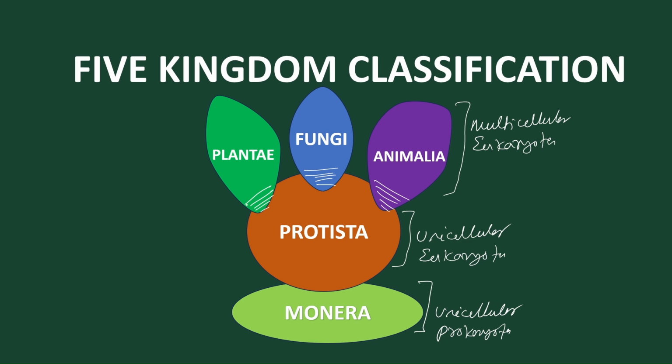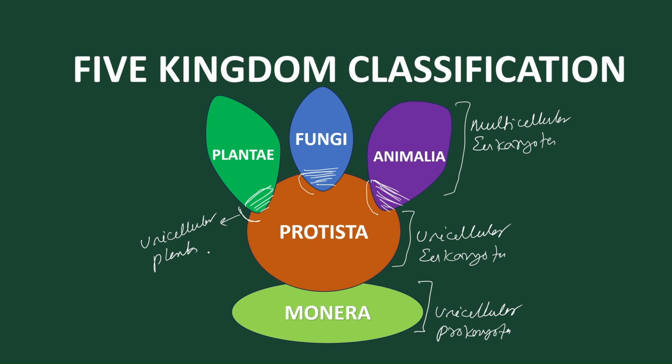Why? All the plants are multicellular, but the part included inside Protista are unicellular plants. Similarly, the part included here are unicellular fungi, and the part included here are unicellular animals.